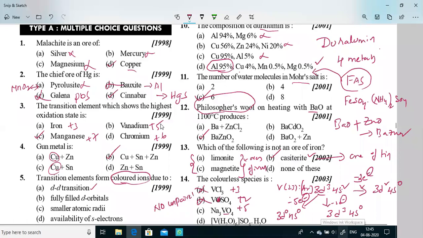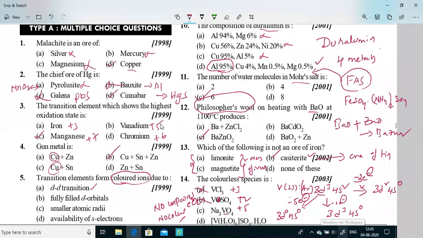No unpaired electron means, what does it mean? That it is which species? If there is no unpaired electron present, then it has no color. There are no unpaired electrons present, not even a single unpaired electron. So it is a colorless species.